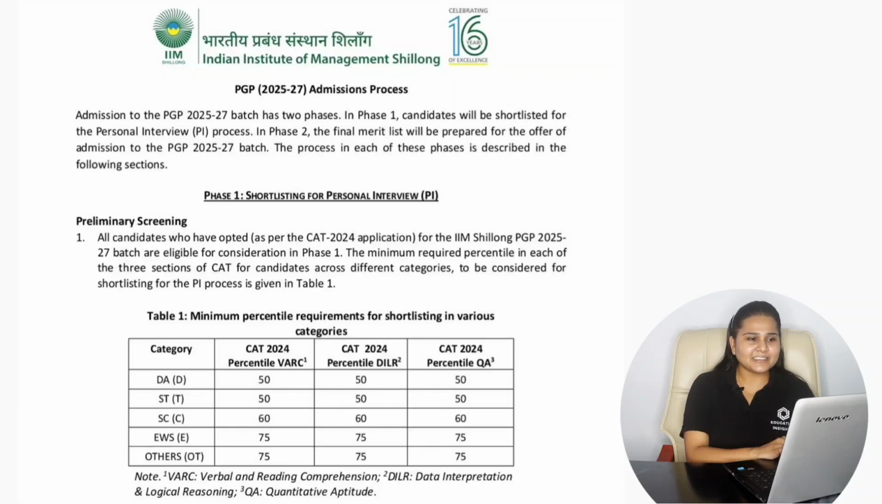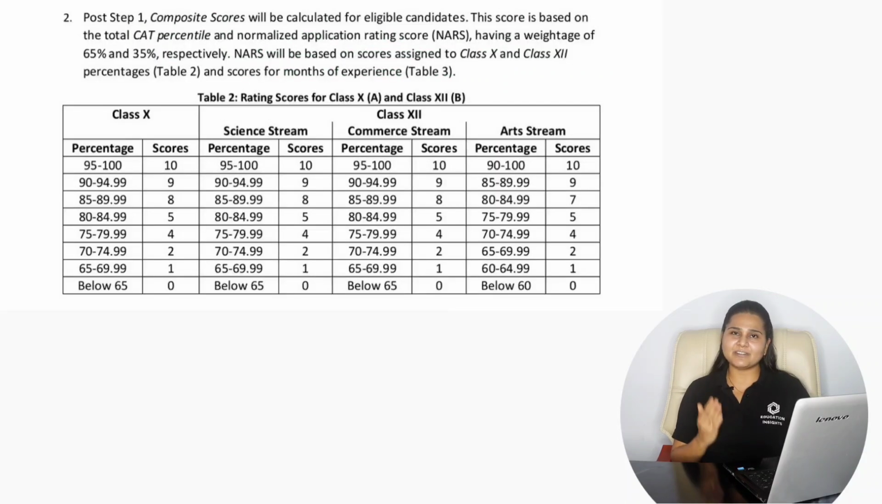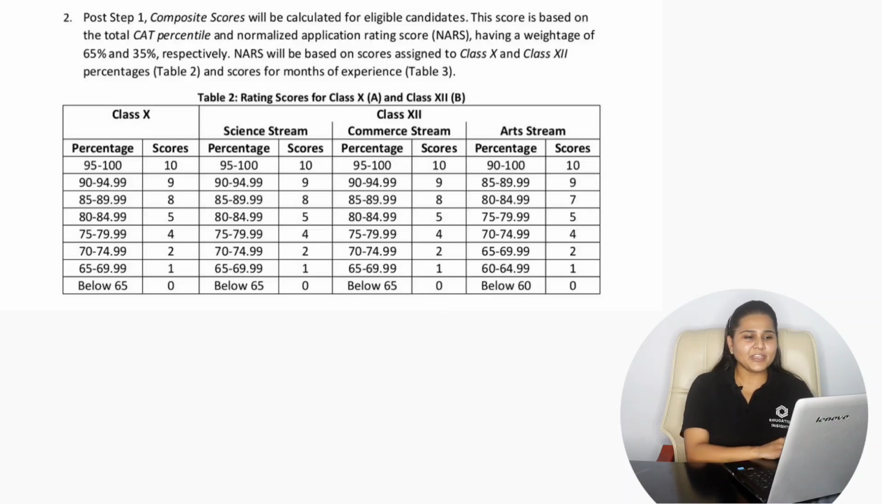Now, there is 65% weightage given for your CAT 2024 score and 35% weightage given for the normalized application rating score, and on that basis the score is calculated and the students are shortlisted for the personal interview round. Here, if we consider the normalized application rating score calculation, for class 10,